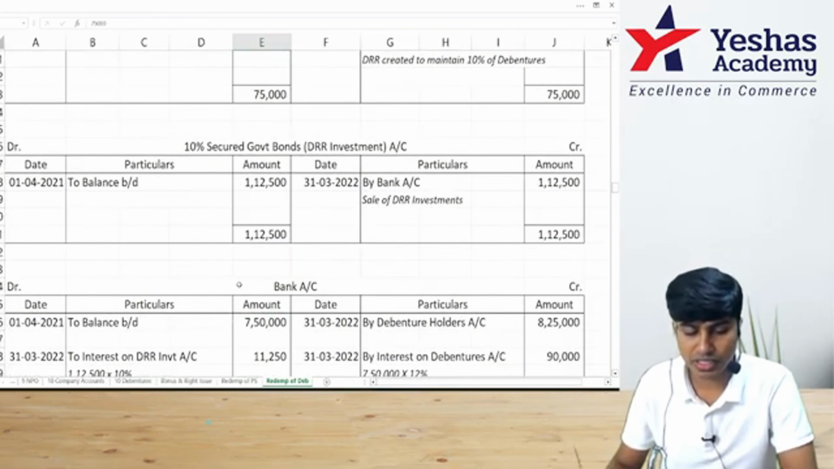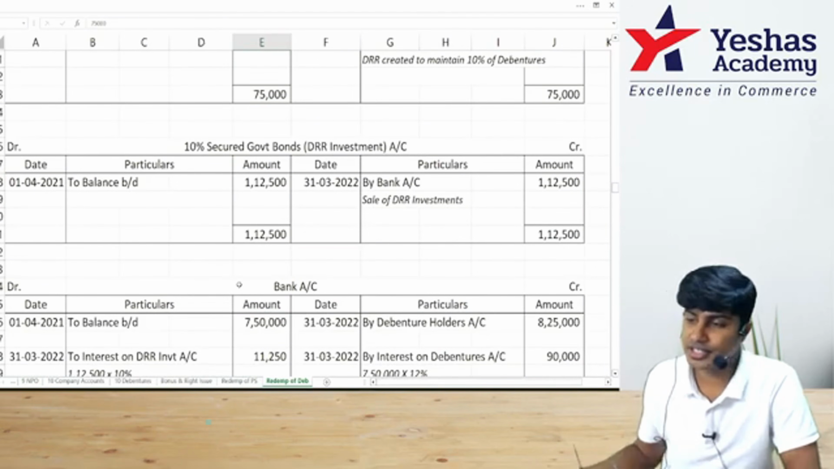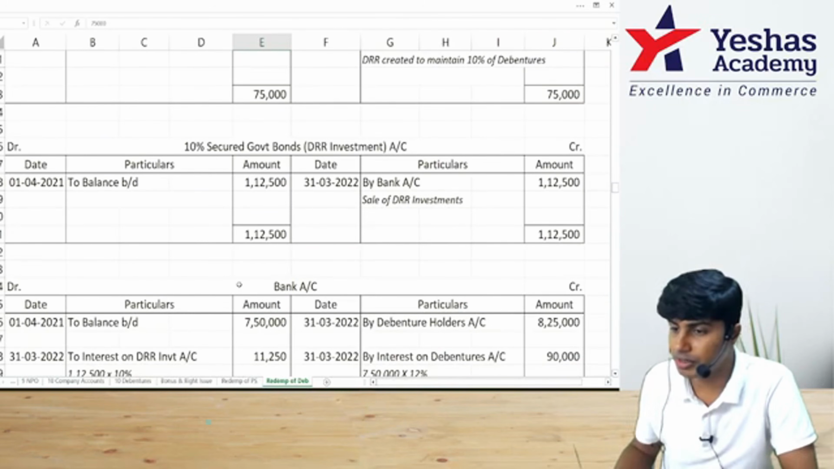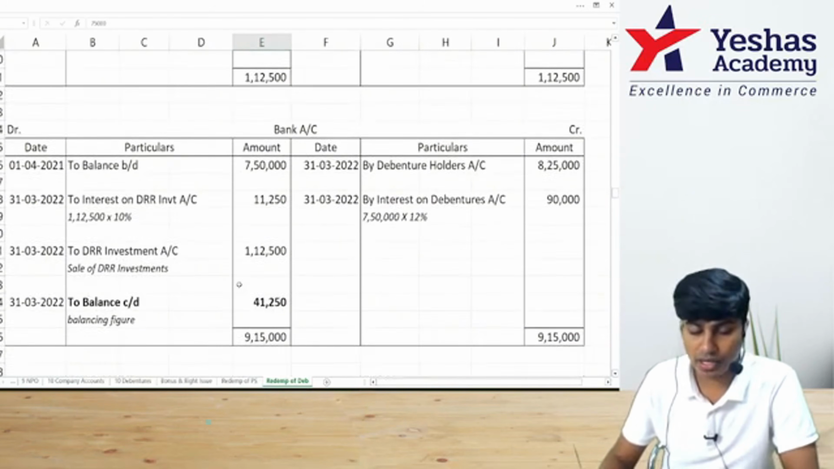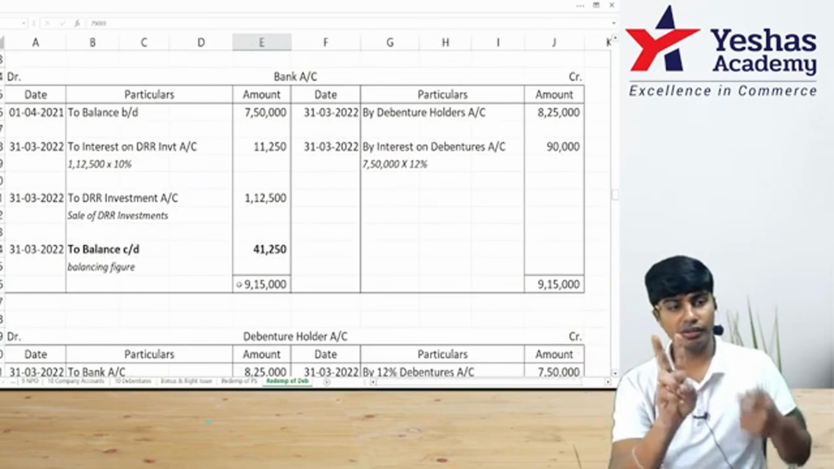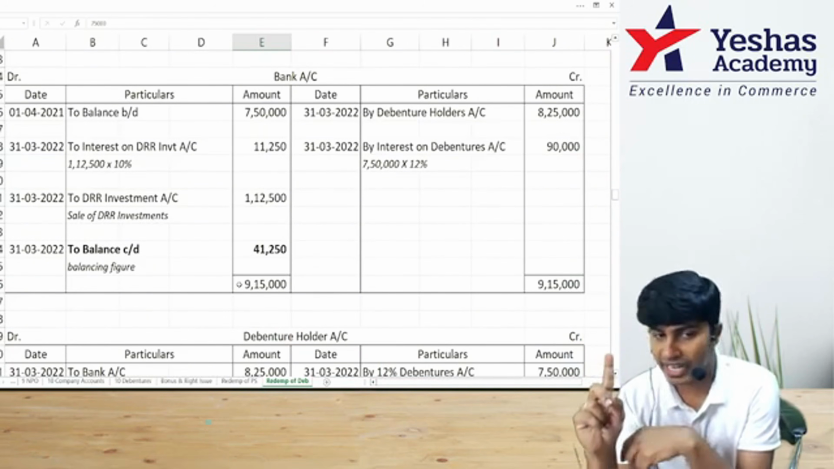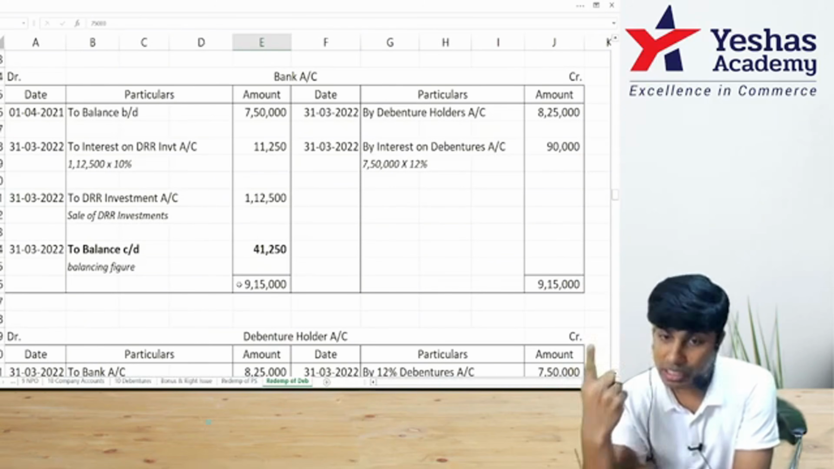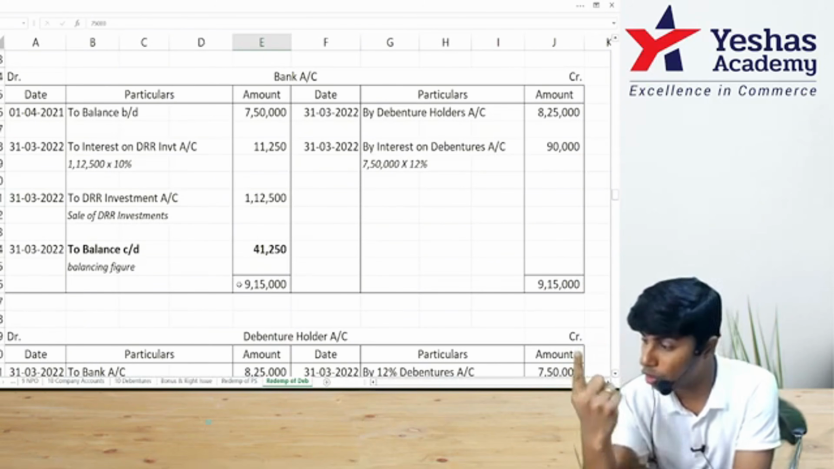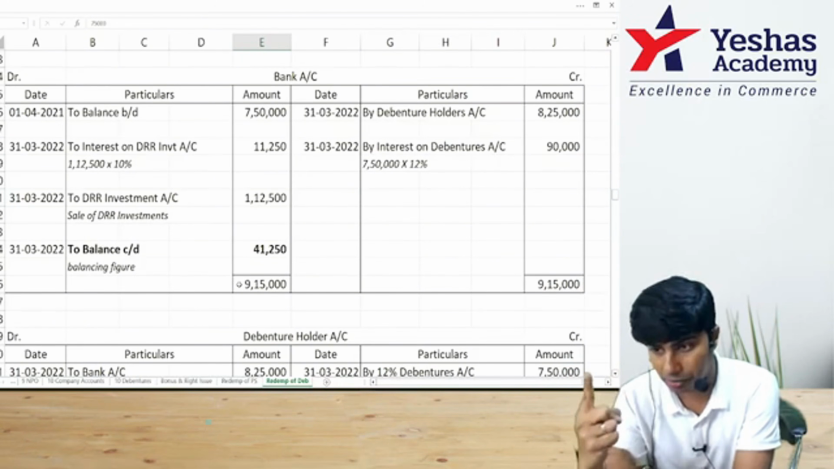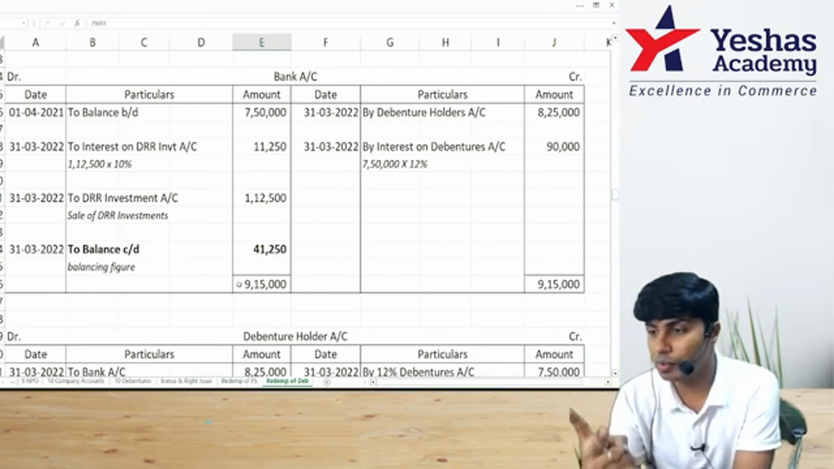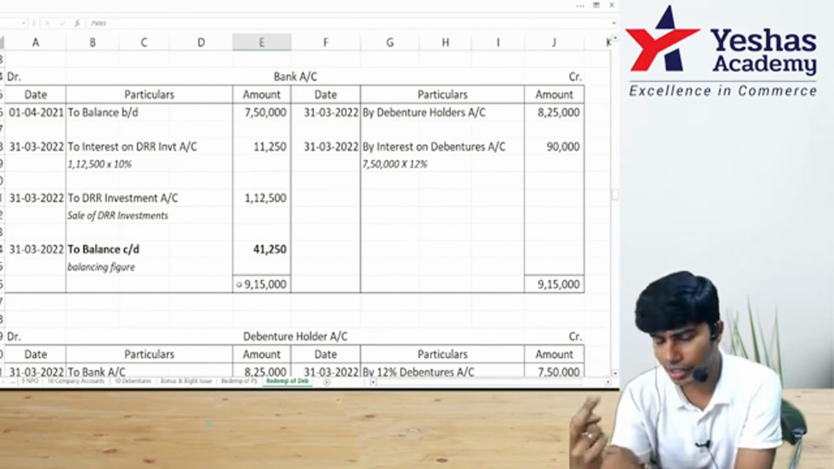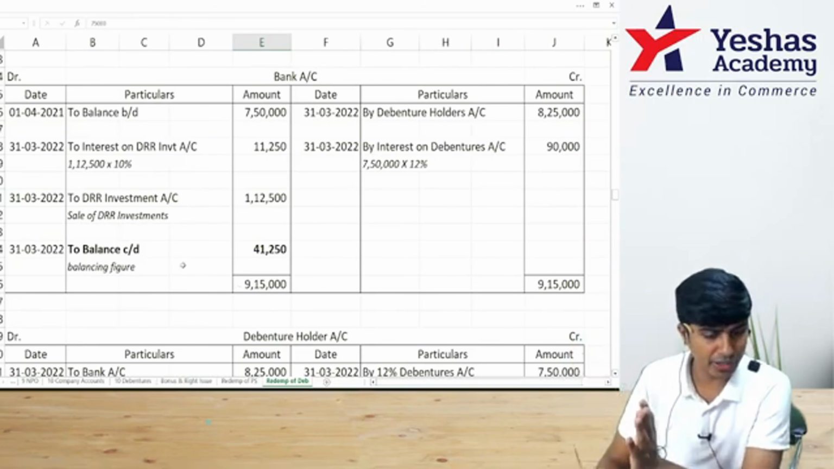Then come to 10% secured government bonds. This ledger is also closed. We sold TRR investments to redeem debentures. Bank account, there were two receipts. One, interest on TRR investments. Second one, sale of TRR investments. There are two payments. One, debenture holders payment for nominal value of debentures and premium. Two, interest on debentures till the date of redemption. Here, one whole year. Balance brought down, balance carried down.